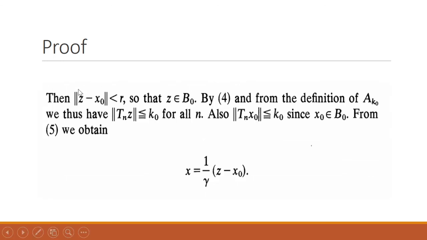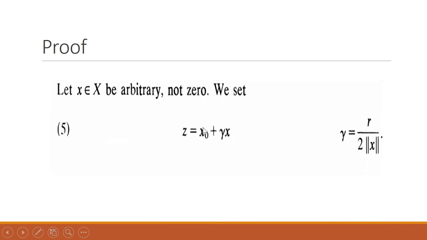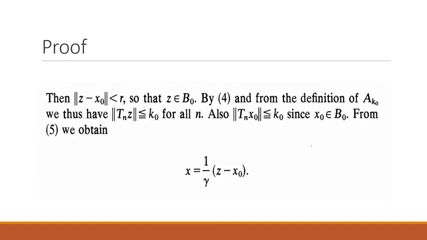And now the norm of z minus x_0 will be less than r, because when you shift this x_0 to this side, and then gamma equal to this, and then apply a norm, then this must be less than or equal to this r. So this means that this z belongs to B_0. Also, from the consequences of the open ball, this z is belonging to this open ball as well.